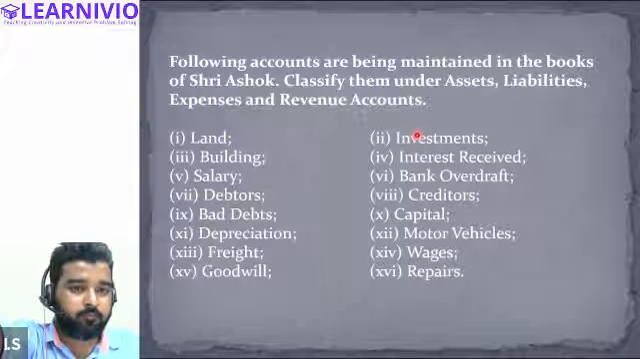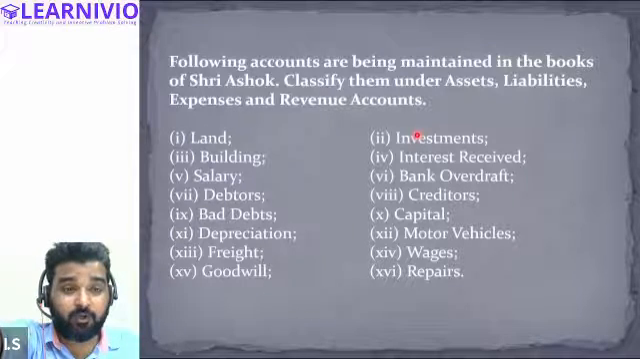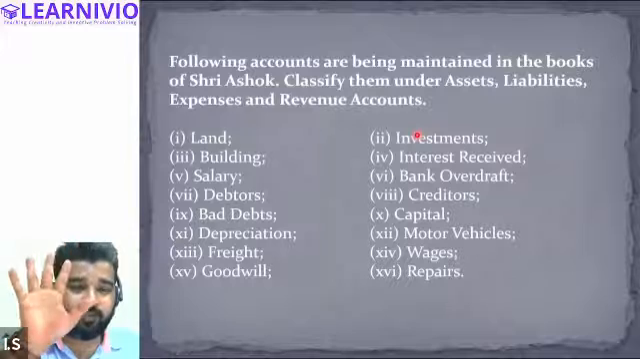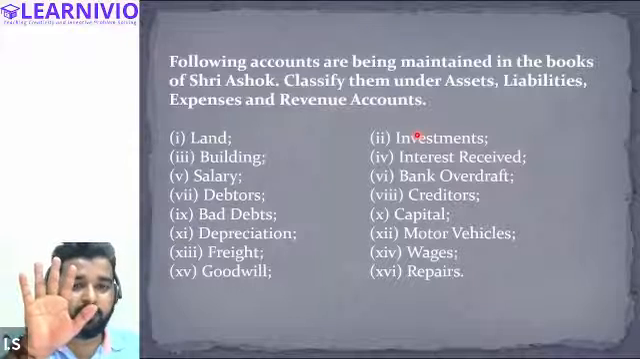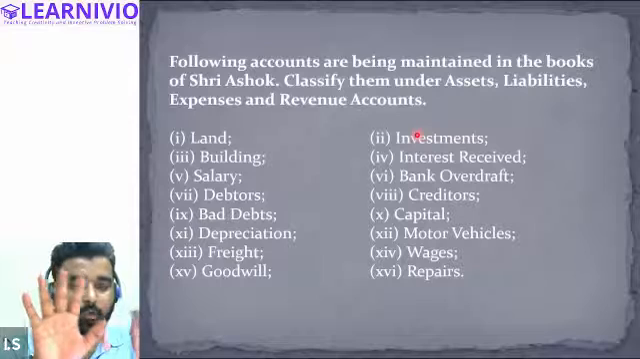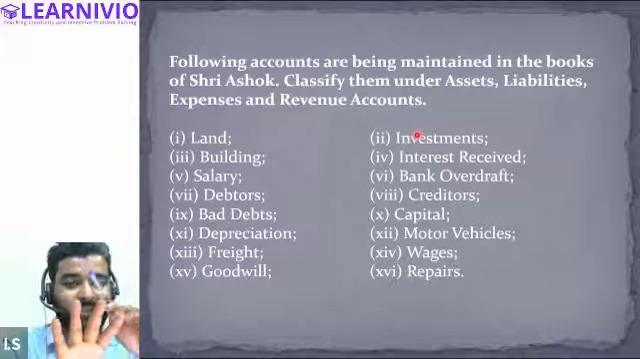So in liability, expenses are recorded. See, there are 5 kinds of accounts. Pay attention, there are 5 kinds of account. Number 1 is asset account, liability account. Then we have expense account.